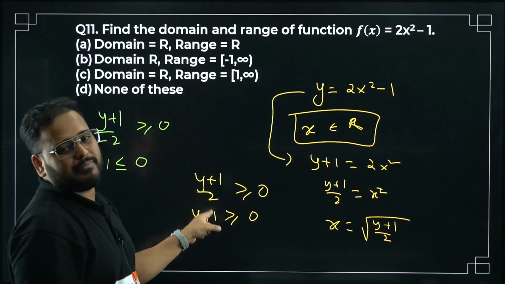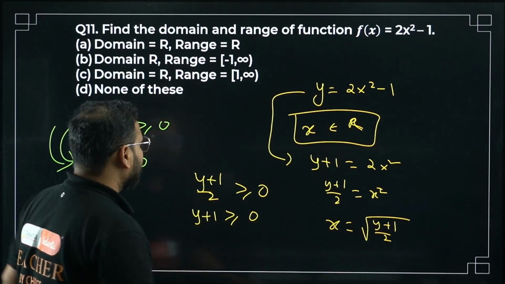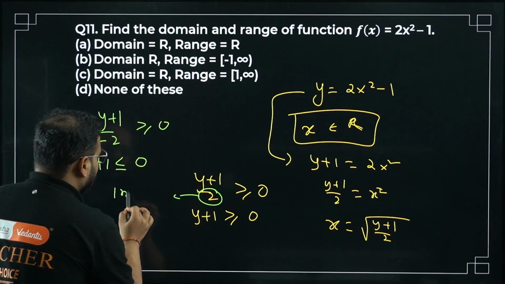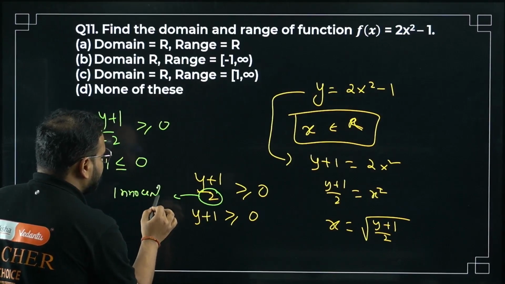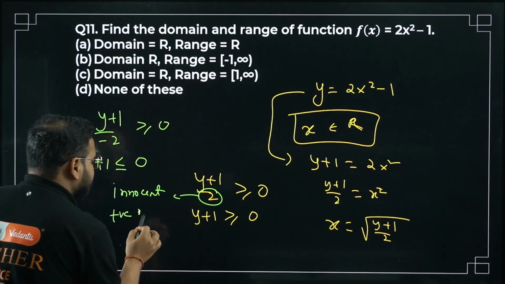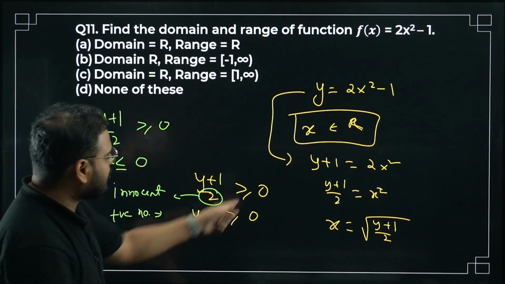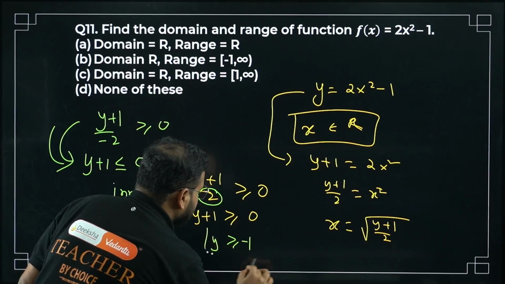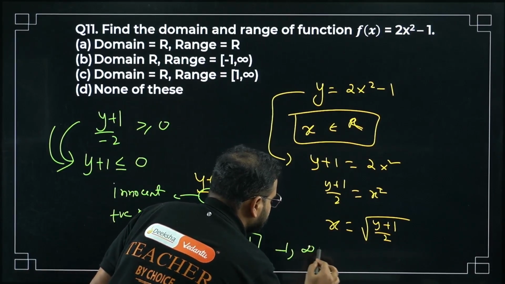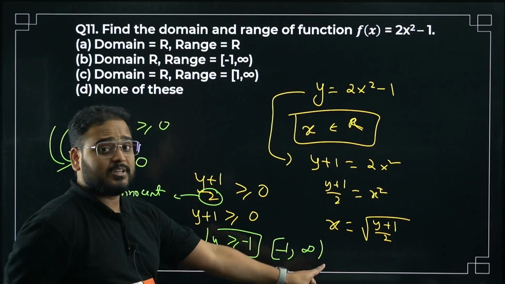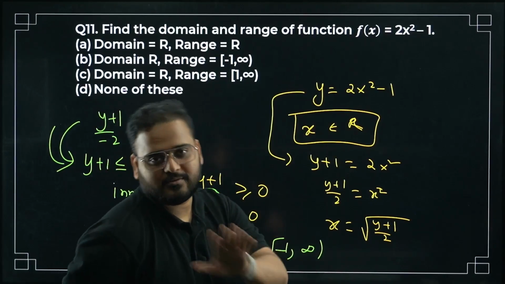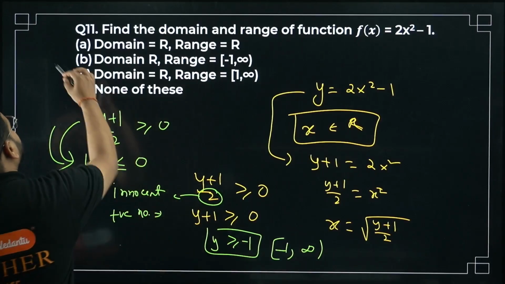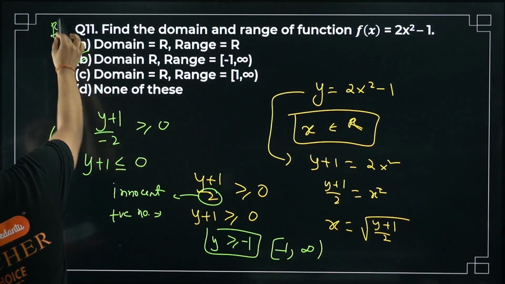Otherwise over here we can do it. Why, sir? Positive number, innocent positive number, not a problem. 2 is an innocent positive number, bacha. It means cross multiply. What am I getting, sir? y greater than equal to minus 1, na, sir. It means minus 1 to infinity, sir. Close here, open here. Infinity always open. Forgive me. Minus 1 to infinity. Option number B is correct, sir.